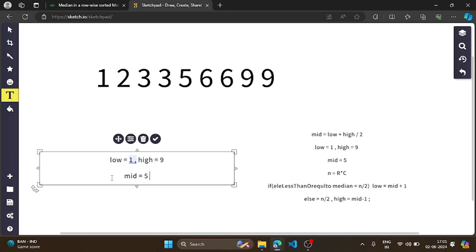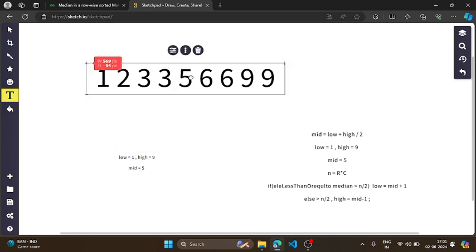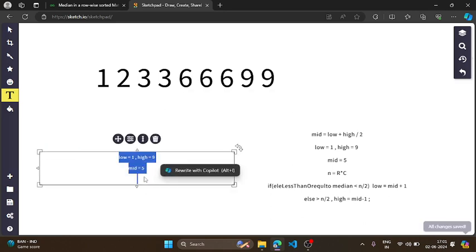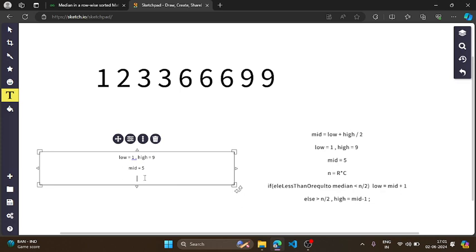Now I will calculate the number of elements which are less than or equal to 5. Maybe 6, just for an example. Now the number of elements less than or equal to 5 are 1, 2, 3 and 4.